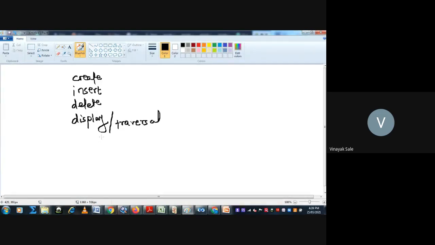These operations are performed on the data structure.